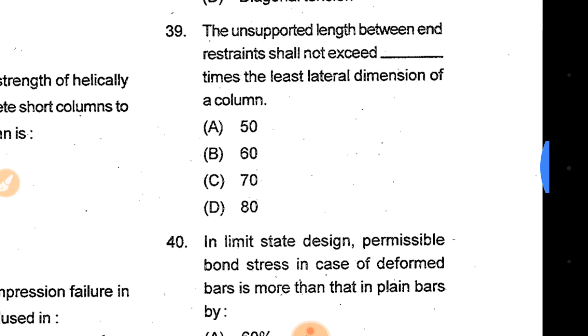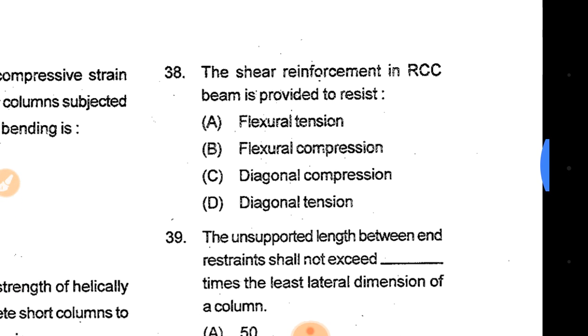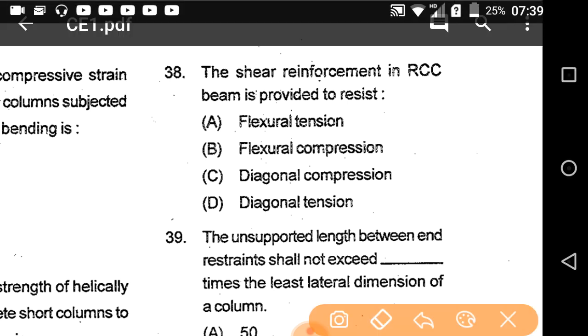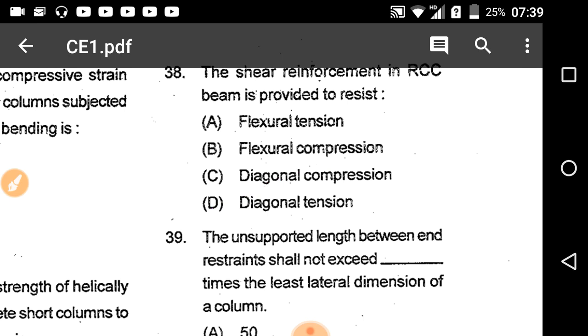38. The shear reinforcement in RCC beam is provided to resist flexural tension, flexural compression, diagonal tension. So here the correct answer will be diagonal tension. So the shear reinforcement in RCC beam is provided to resist diagonal tension.